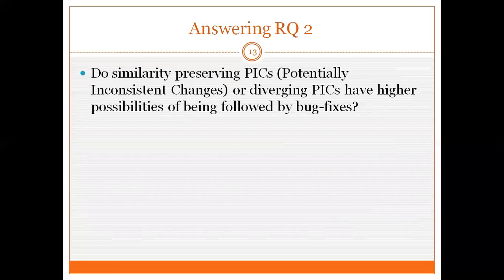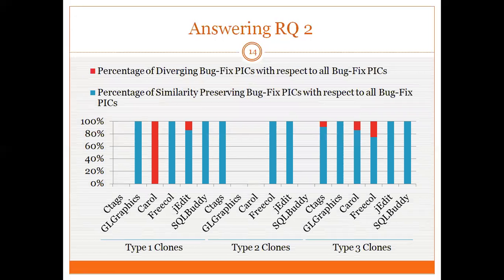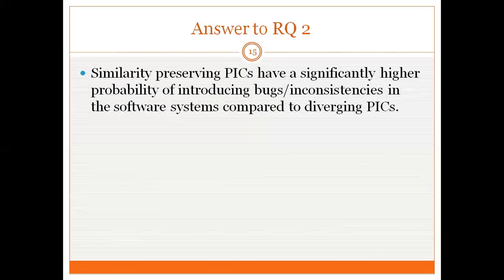We now answer our second research question. Do similarity preserving peaks or diverging peaks have higher possibilities of being followed by bug fixes? We have drawn this graph from our investigation showing two percentages: the percentage of diverging peaks with respect to all bug fix peaks and the percentage of similarity preserving bug fix peaks with respect to all bug fix peaks. From this graph, we can easily realize that the second percentage is mostly higher than the first percentage.